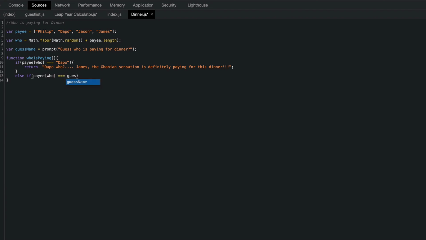So if you guessed right, I want it to acknowledge you for doing a good job guessing, right? So then it should say return great job, right? Great job, you guessed right. Then we'll say James, let's put a full stop there, and then we say guest name or payee who, whichever one would work in this case. Payee who is paying for dinner. Okay.